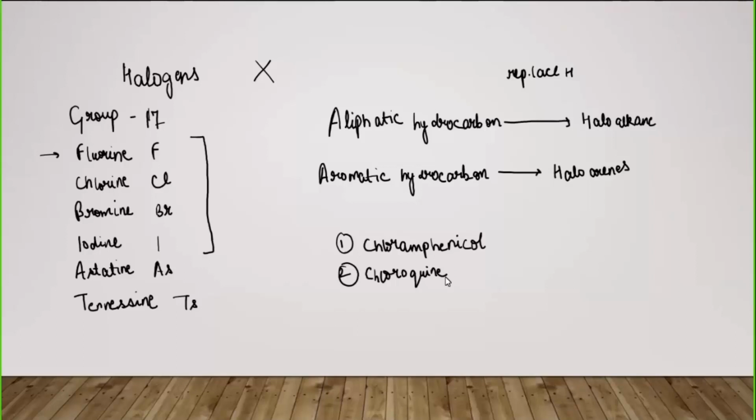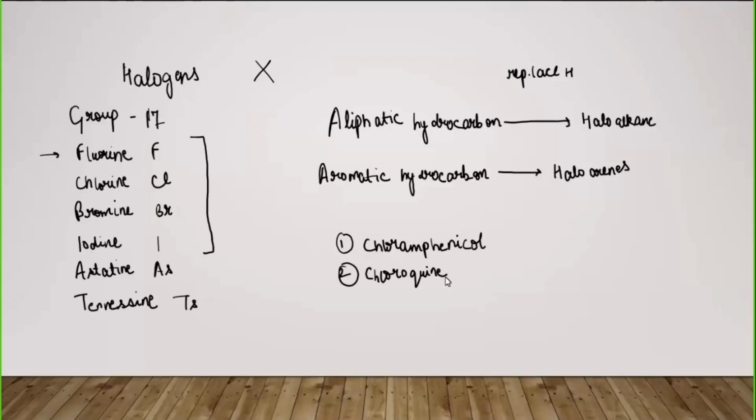It is also used for the treatment of malaria. And we have halothane, that is used as anesthetic during surgery. That is for the surgeries where anesthesia is used to numb that body part. So halothane is a compound that is used in that medicine. So these were some of the very few applications of these compounds.